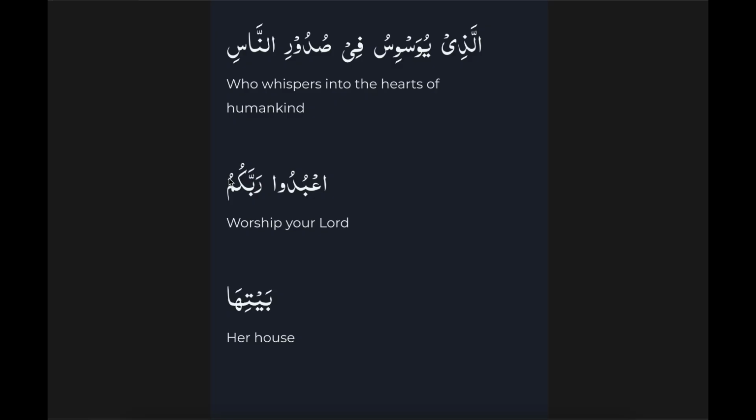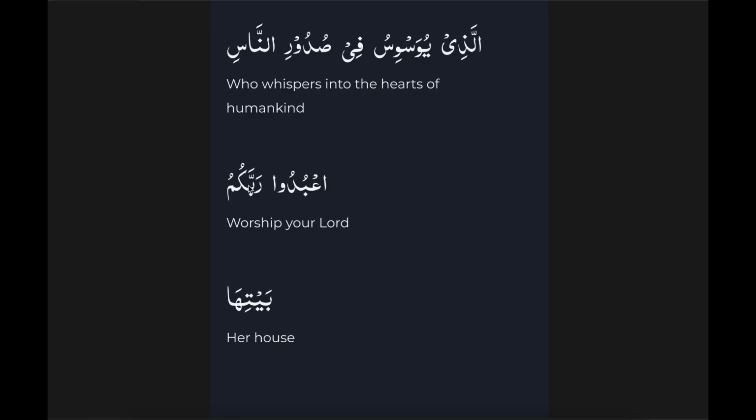Rabbakum. Kum is an attached pronoun. What is the main pronoun? Antum. The attached version of antum is kum. Rabbakum. If you see an attached pronoun like this, then you can easily say that there is going to be "of" here.